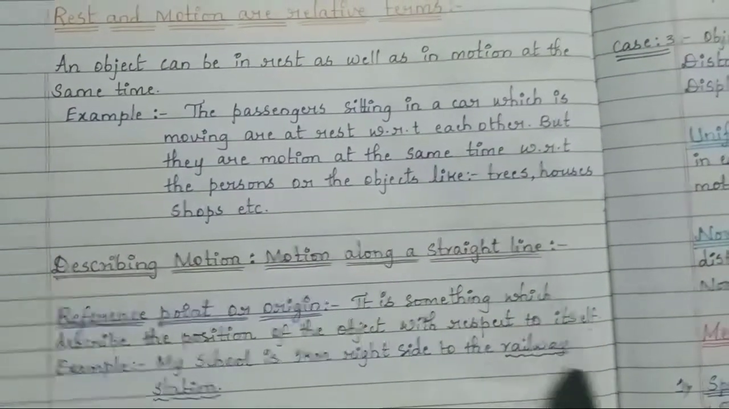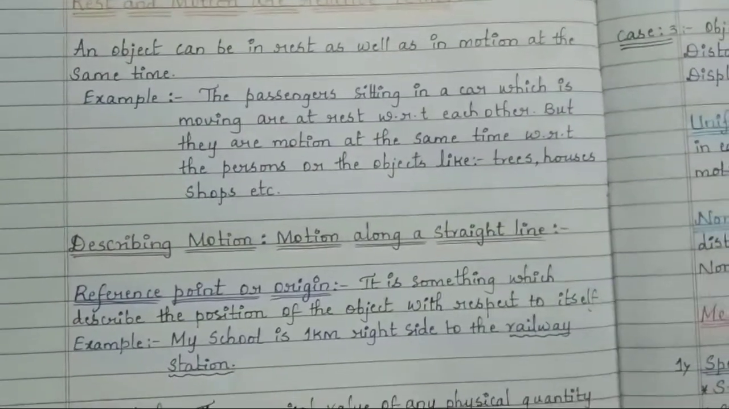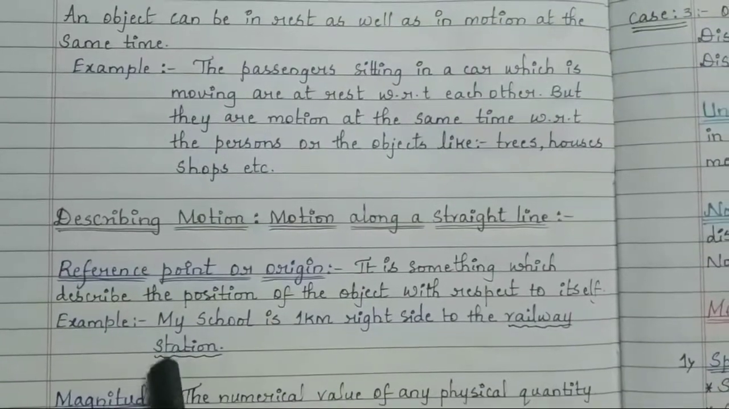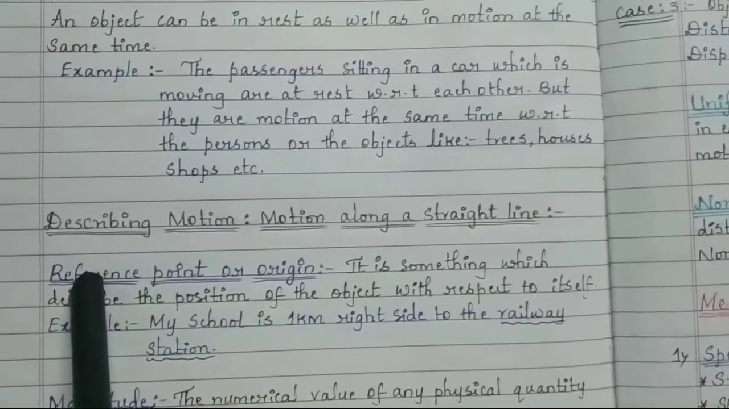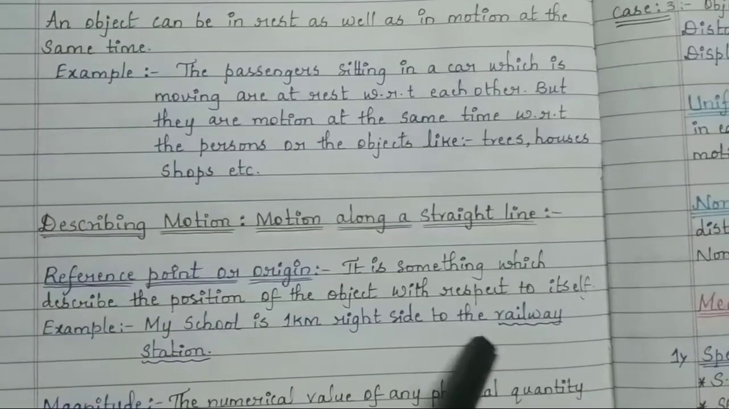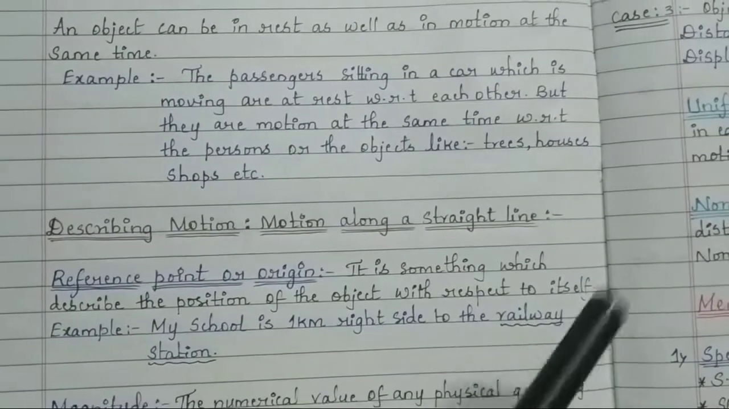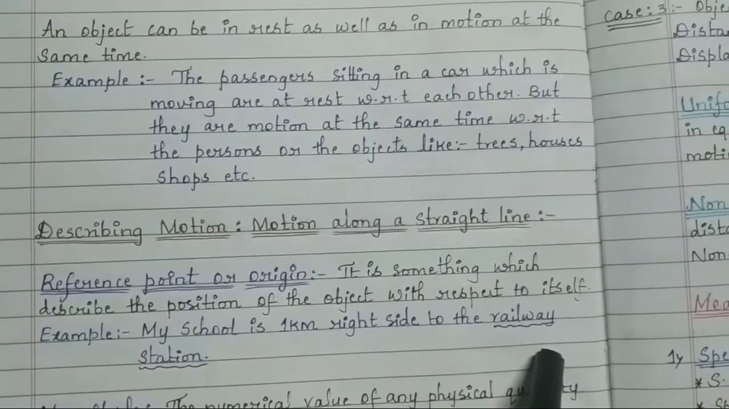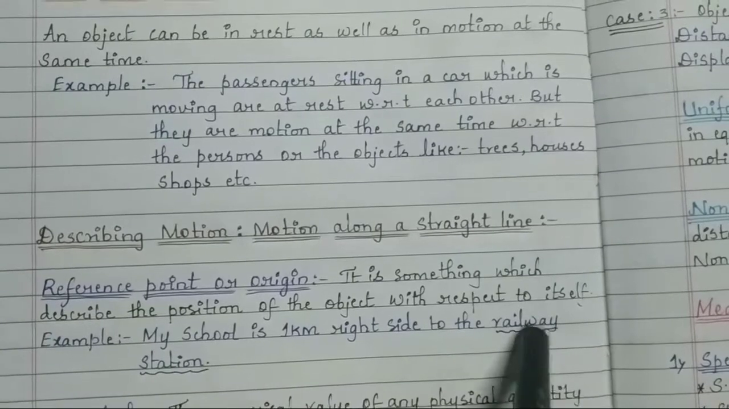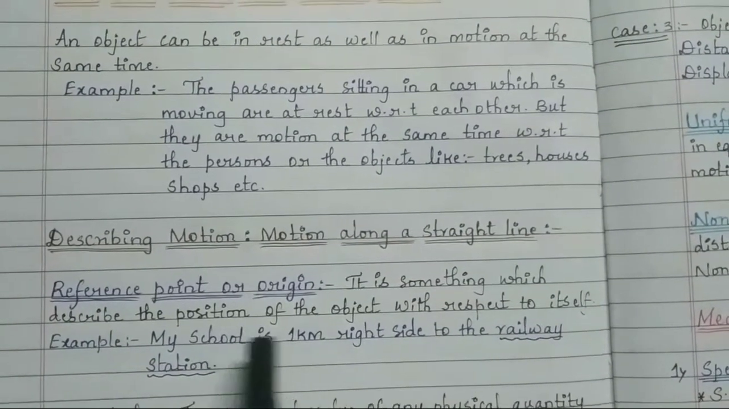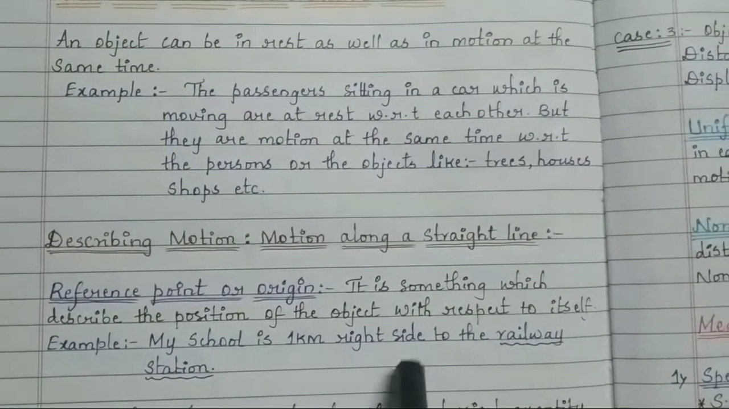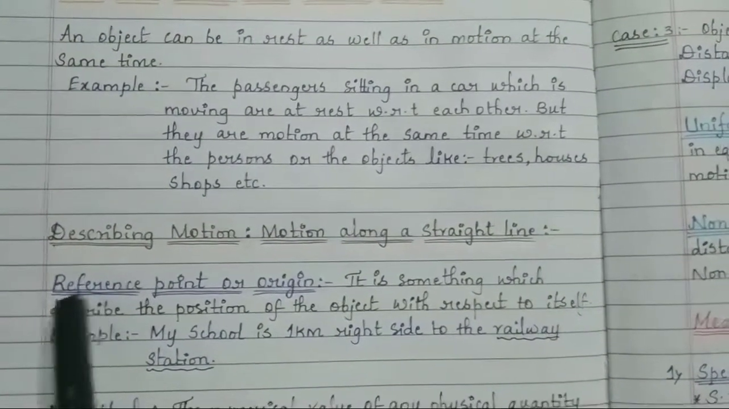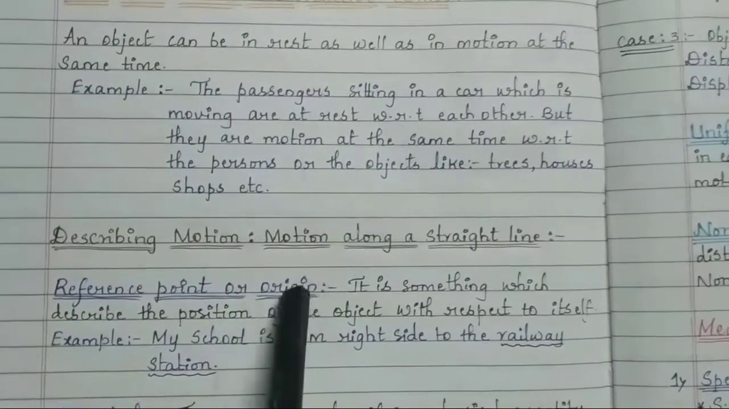When you say my school is 1 kilometer right side to the railway station, you can see here this railway station is nothing but the reference point. You are giving a reference point, the railway station, and telling that person that it is 1 kilometer right side to the railway station. Okay, this is what the reference point is. It is also known as origin.